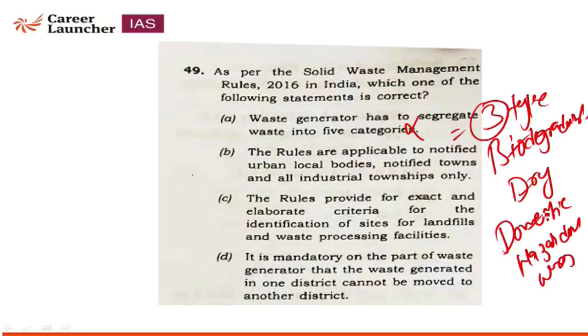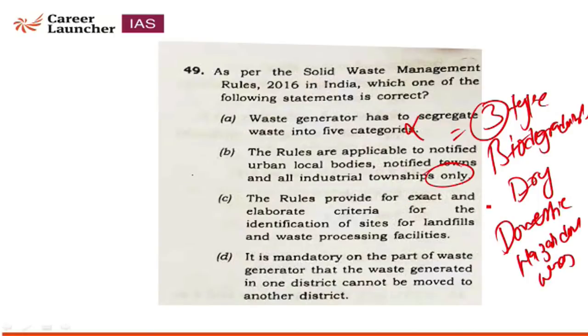Option B: the rules are applicable to notified urban local bodies, notified towns and all industrial townships only. See, the word "only" is given. Whenever in any question the word "only" is given, you should be more conscious about that, because the "only" makes you so confused in the examination.